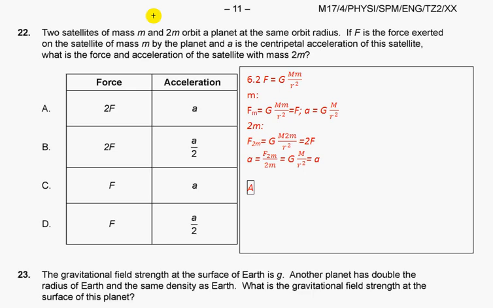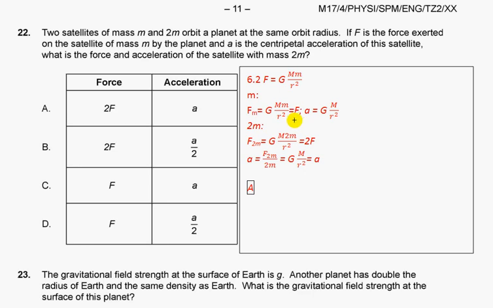Two satellites of mass m and 2m orbit a planet at the same orbit radius. If F is the force exerted on the satellite of mass m by the planet, and A is the acceleration of the satellite, what is the force and acceleration of the satellite with mass 2m? Section 2.4 gives us the force of attraction of the satellite with mass m. For mass m, we have the following expression.